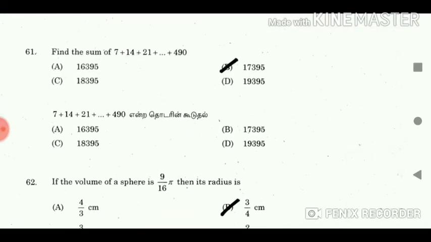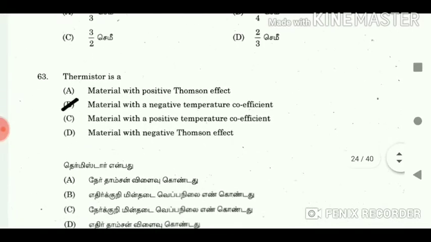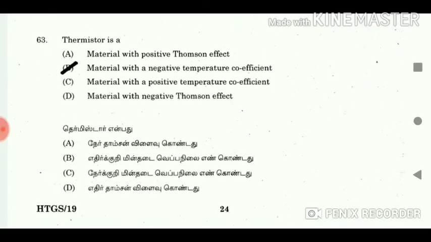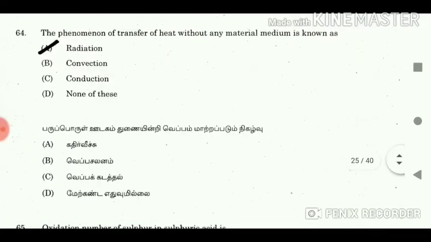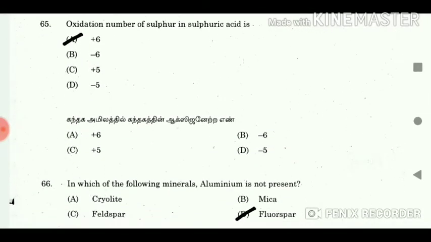61. Find the sum of 7 plus 14 plus 21 plus and so on up to 490. Answer 17,395. 62. If the volume of a sphere is 9/16 pi, then its radius is 3/4 centimeter. 63. Thermistor is a material with a negative temperature coefficient. 64. The phenomenon of transfer of heat without any material medium is known as radiation. 65. Oxidation number of sulfur in sulfuric acid is +6.